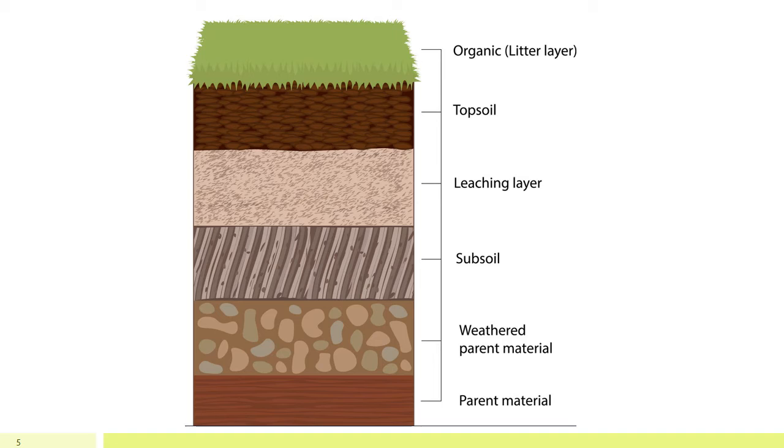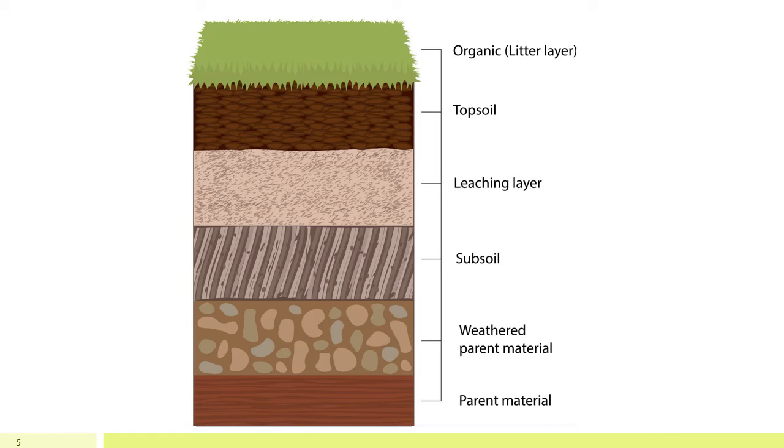This is the picture showing different horizons of the soil, or different layers of the soil, and we call this layering the soil profile. As I told you, there are 4 horizons, A, B, C and D. This is how it looks in diagrammatic form.